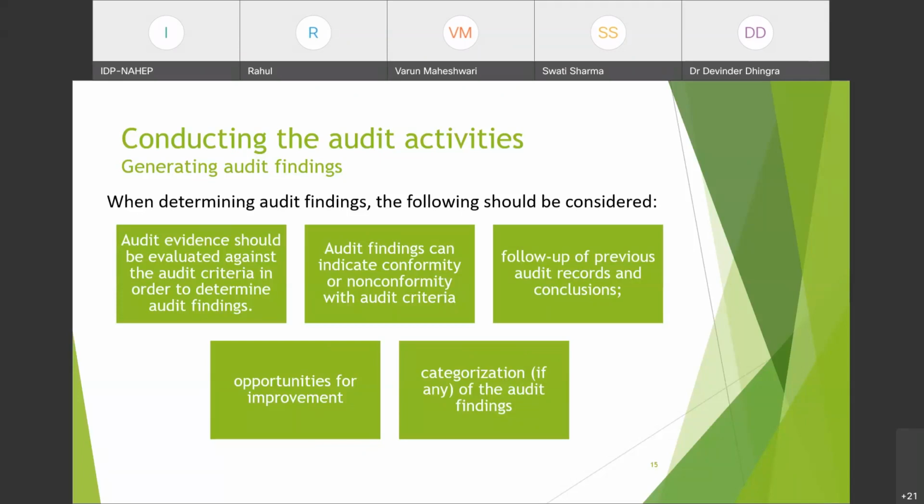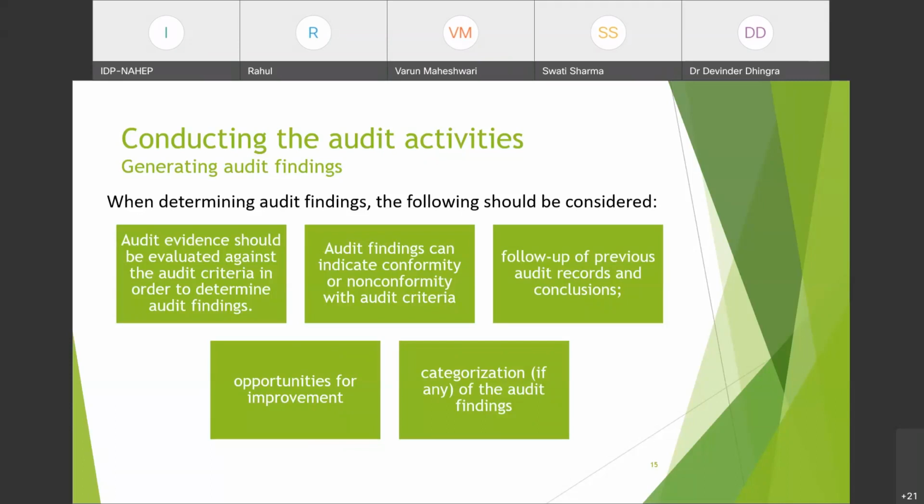Audit findings can indicate conformity or non-conformity with audit criteria. So audit findings are not only non-conformity, they are also conformity. So conformity or non-conformity with audit criteria is an audit finding. If a system is very brilliant as per ISO 22000, you can make it a finding that the system was found very brilliant as the persons were very knowledgeable and well trained. So it could be an audit observation and audit finding of yours.